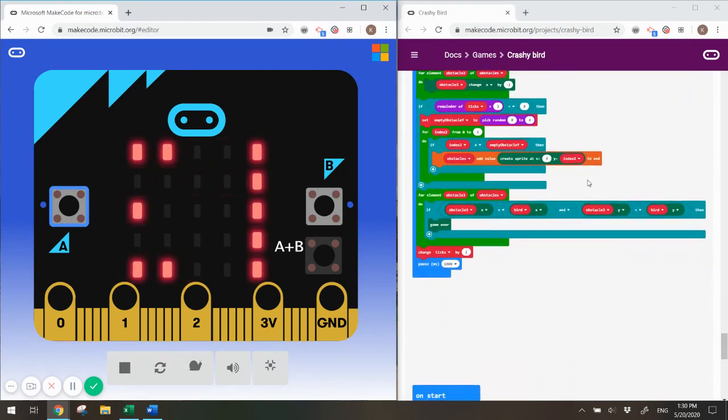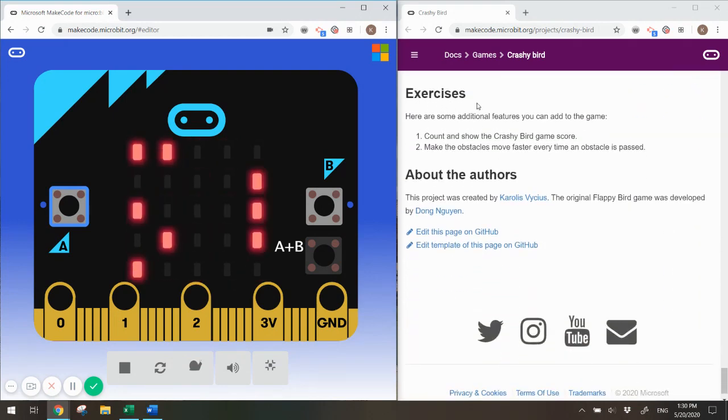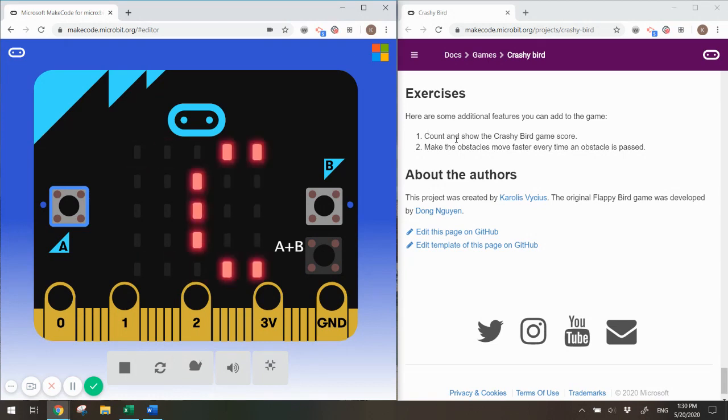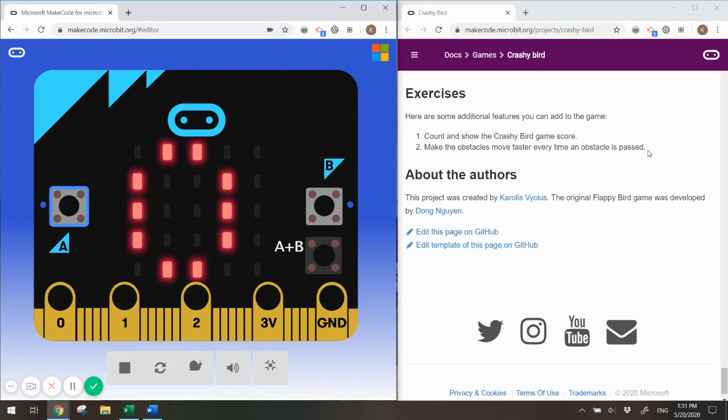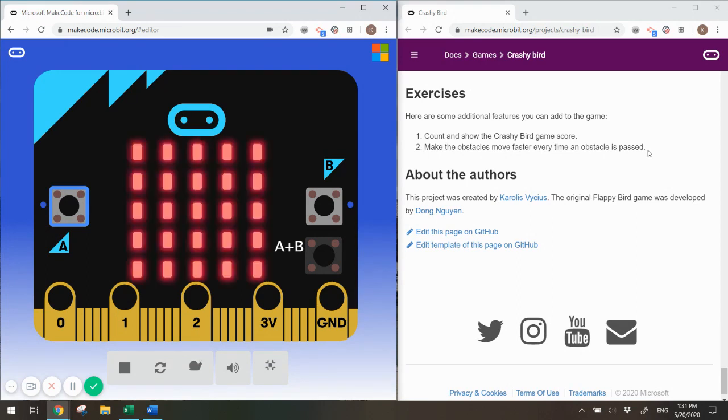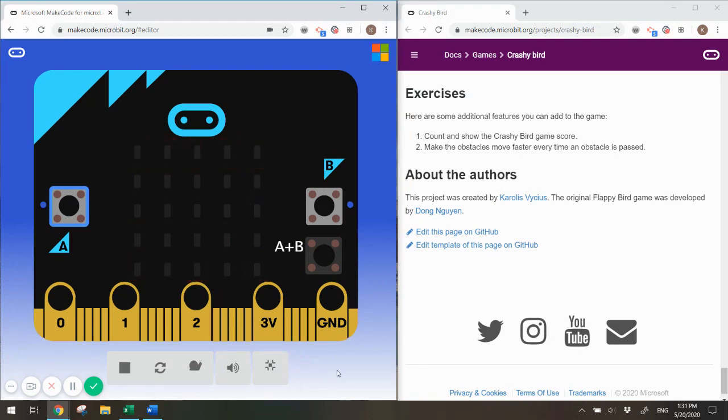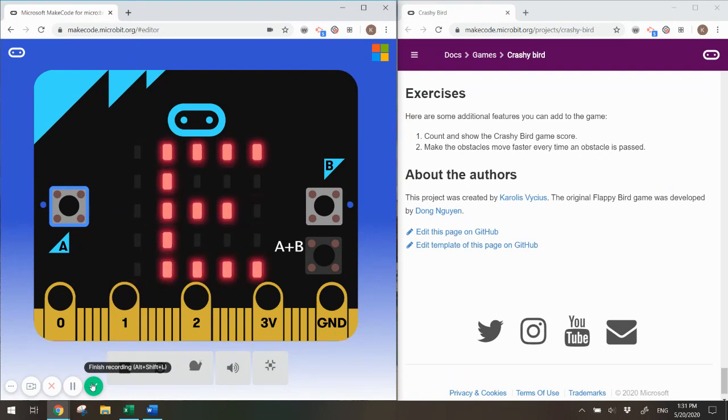One last thing that I would say in the instructions here, it has some exercises. You could go further with this and see if you can figure out ways to count and show the Crashy Bird game score. So every time you go through an obstacle, how could you add to your score? Right now it's saying the score is 0. That's because we're not doing anything to count score within our code. Another thing you could try, make the obstacles move faster every time an obstacle is passed. How could you increase the speed that the obstacles come? That'll add some difficulty. All right, see what you can do with those and give it a whirl.